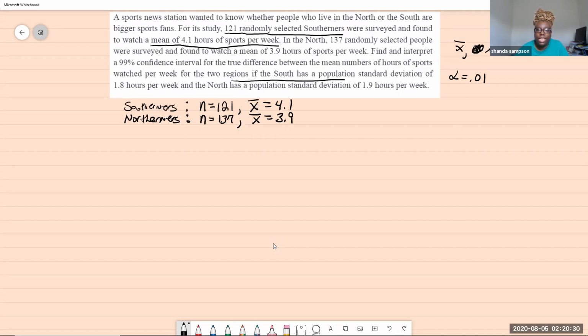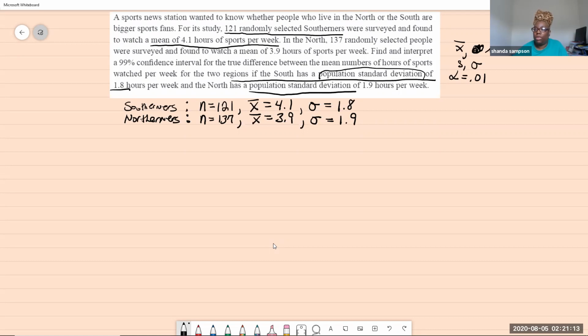Then we go to the bottom, and they tell you the population standard deviation. The South has a population standard deviation of 1.8. So they're giving you the population standard deviation, which is what? Standard deviation has two letters, s or sigma. And this time, this is sigma for the South, so sigma is equal to 1.8. And then sigma for the North, the population standard deviation. You know they're going to tell you if it's the population standard deviation. So we have our information right there.